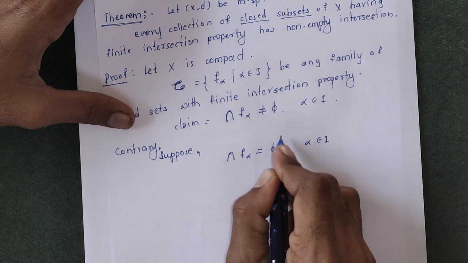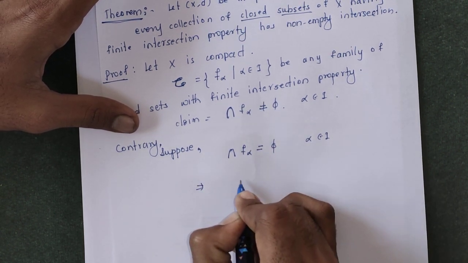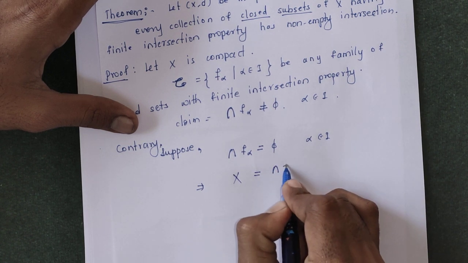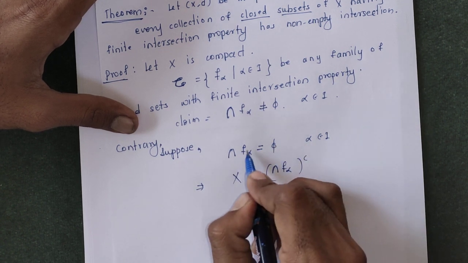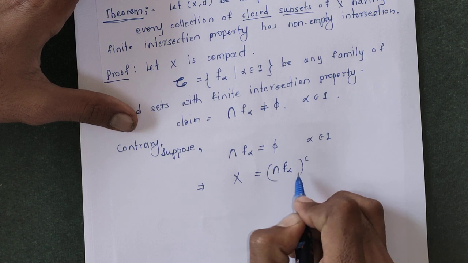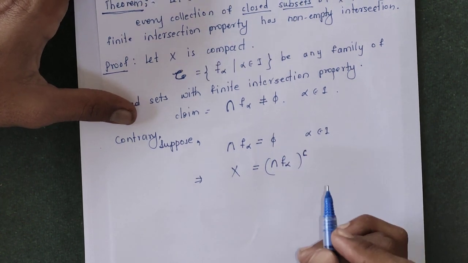In a metric space, phi complement is equal to the whole X. So this can be written as X equals the complement of the intersection of F alpha, and phi complement is equal to X in a metric space.